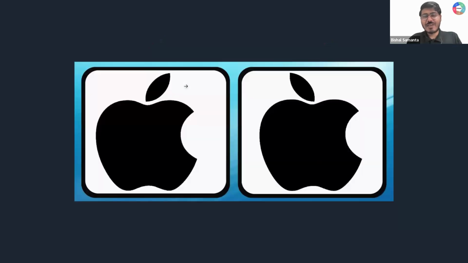Now see this image. Can you tell me, guys, does the right one look odd? So this is looking like the correct Apple logo now, right? Once you know the answer, then you will understand. So many times we feel that we know things, but we don't know things in that way. Okay, cool. Left is correct.